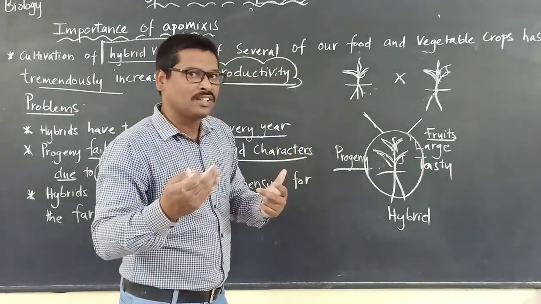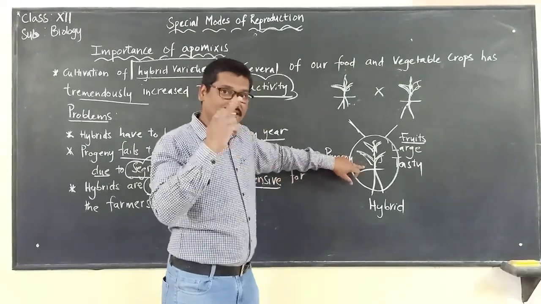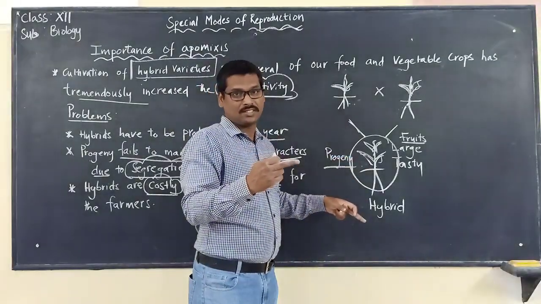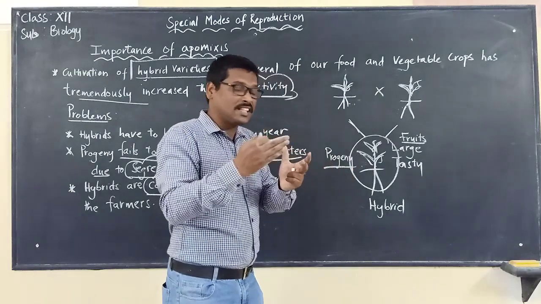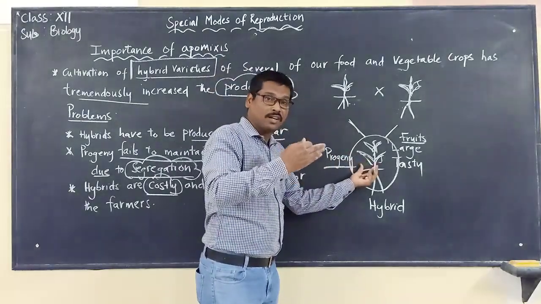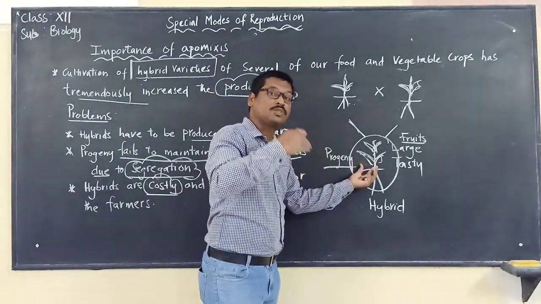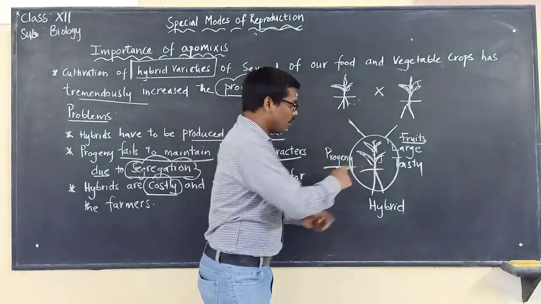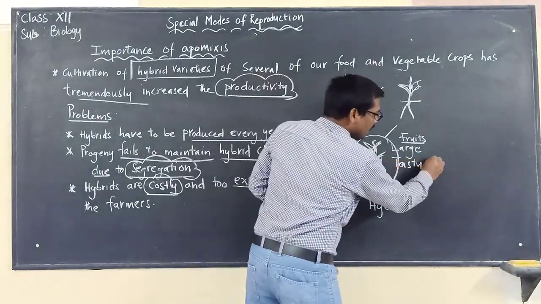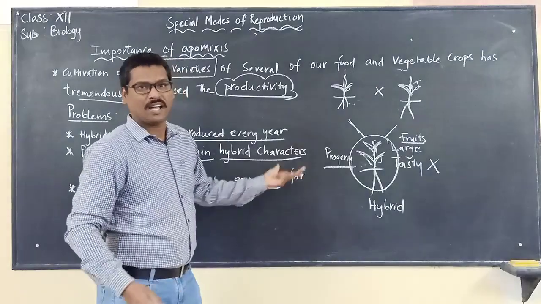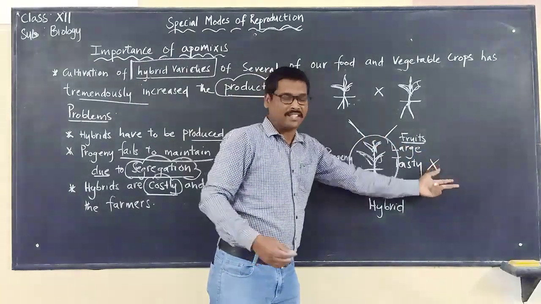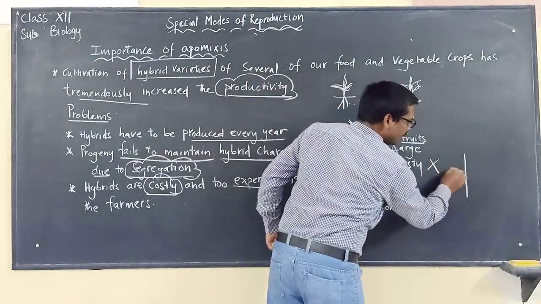Now the question is what? Will this plant maintain the same characteristics, or will it carry these characteristics or transfer the characteristics to the next generation in the same way? Now this plant, compulsorily it has to be crossed with any other same type of plant. Now we are taking another plant here.